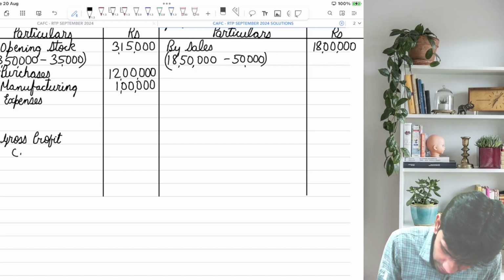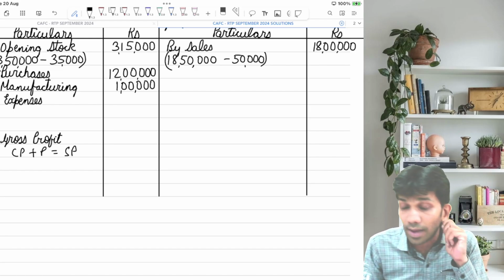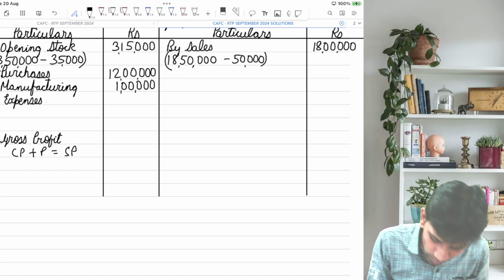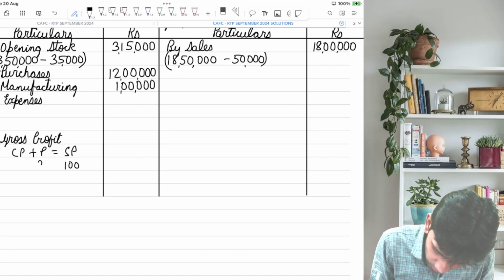This 20% on sales, I always do this: CP plus P is equal to SP. परसेंटेज के बाद जो वर्ड है उसको 100 अज्यूम कीजिए. So 20% on sales, so my sales will be 100, profit will be 20, cost will be 80.